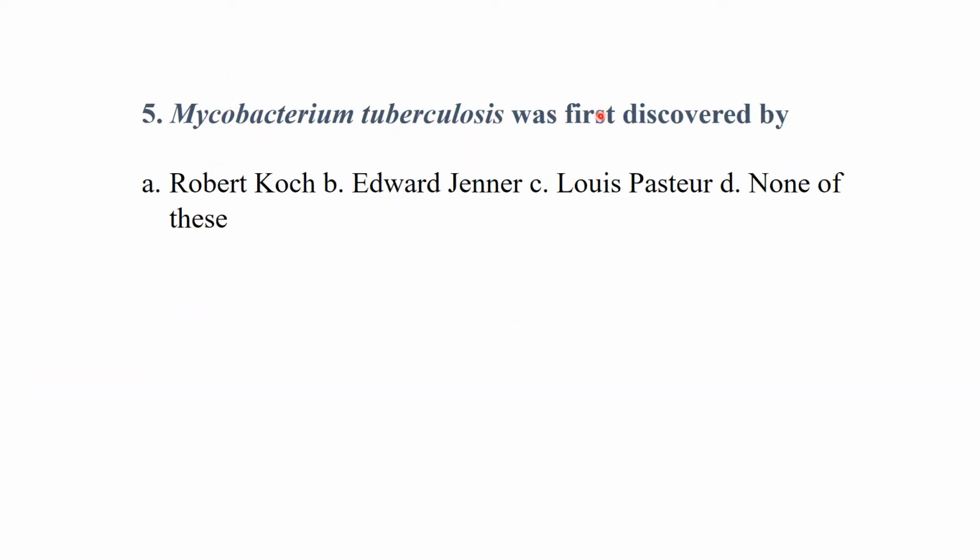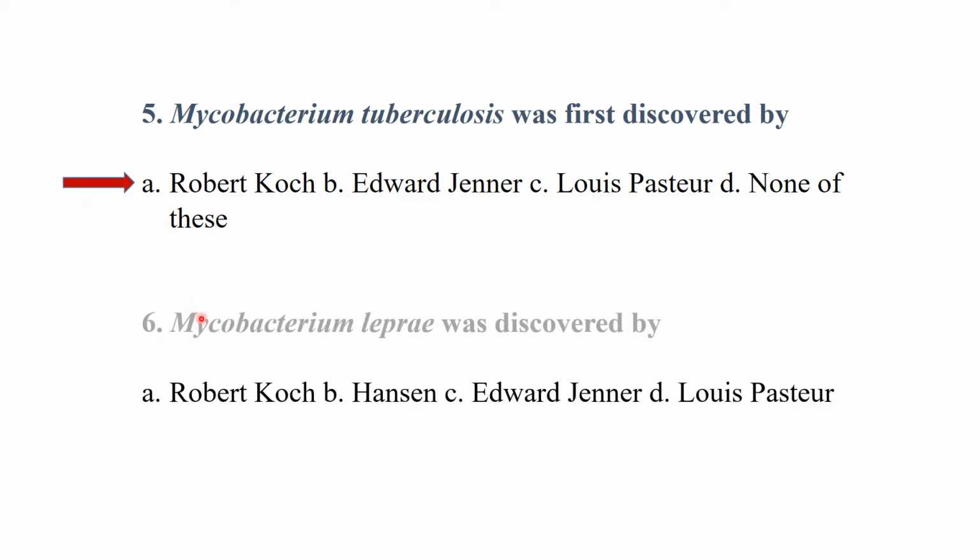Mycobacterium tuberculosis was first discovered by option A, Robert Koch, Edward Jenner, Louis Pasteur or none of these. So it was discovered by Robert Koch. Mycobacterium leprae was discovered by Robert Koch, Hansen, Edward Jenner or Louis Pasteur. Leprae was discovered by Hansen.